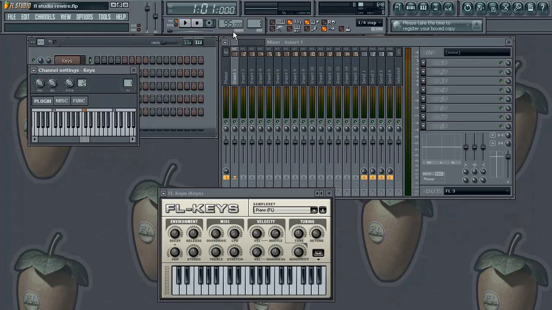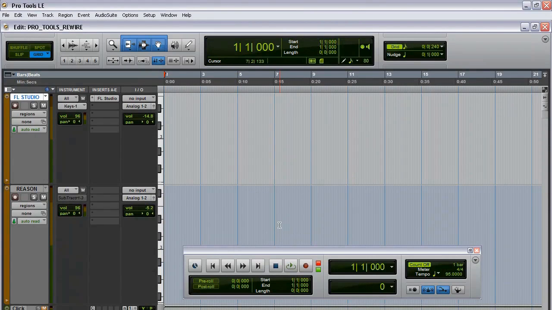That tempo is going to be set to 95. That's going to be your master tempo for whatever plugin you bring in via Rewire. Because FL Studio is now a slave to Pro Tools. So you're controlling FL Studio from Pro Tools via Rewire.